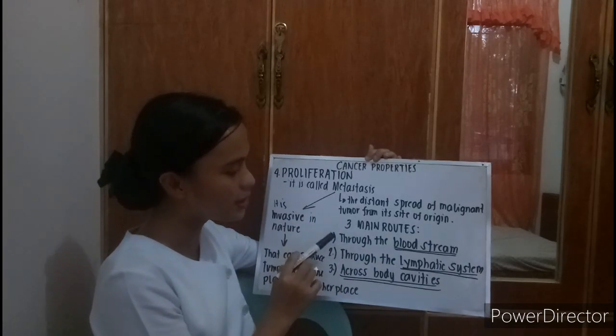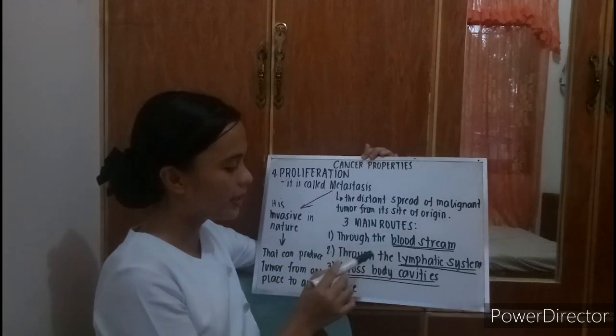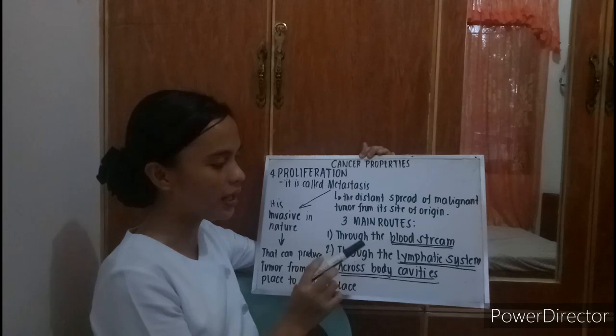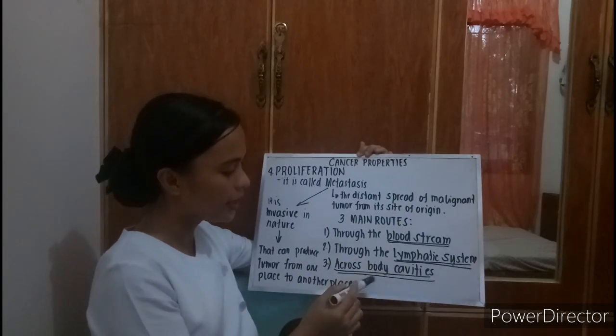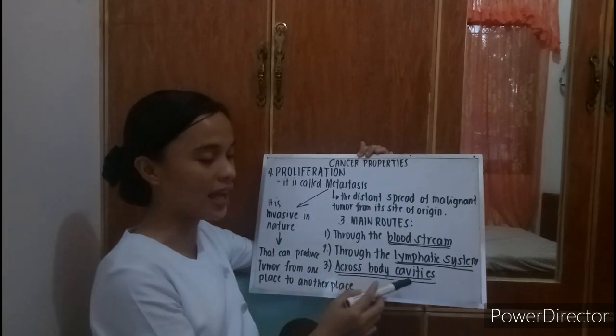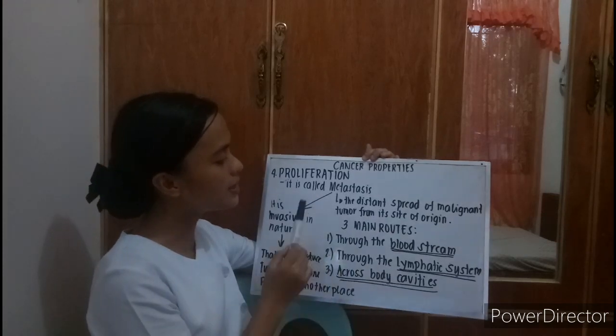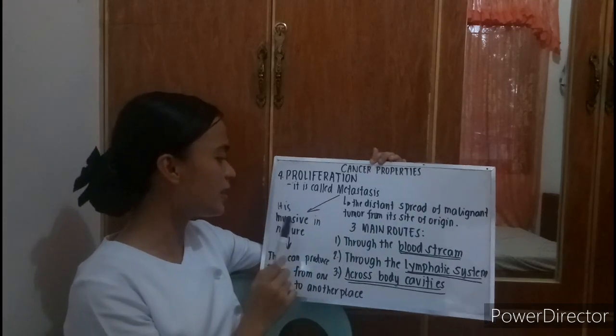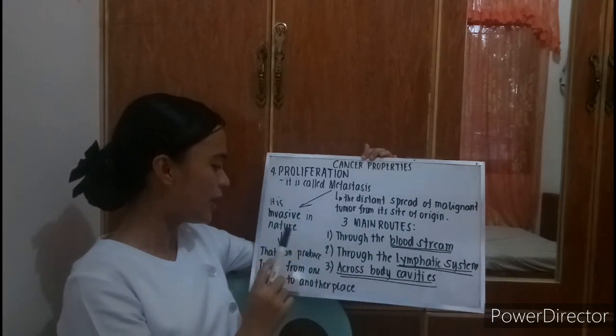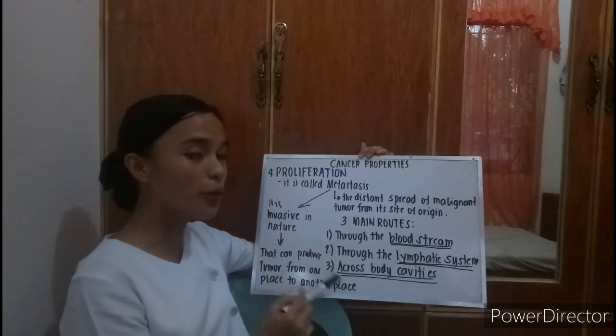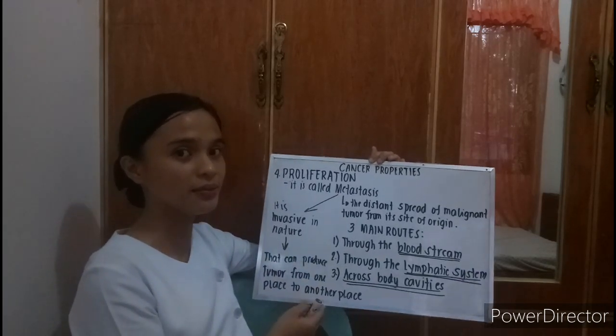There are 3 main routes of metastasis. Number 1 is through the bloodstream. Next is through the lymphatic system. Third is across the body cavities. Also, metastasis is invasive in nature, so it can produce a tumor from one place to another place.